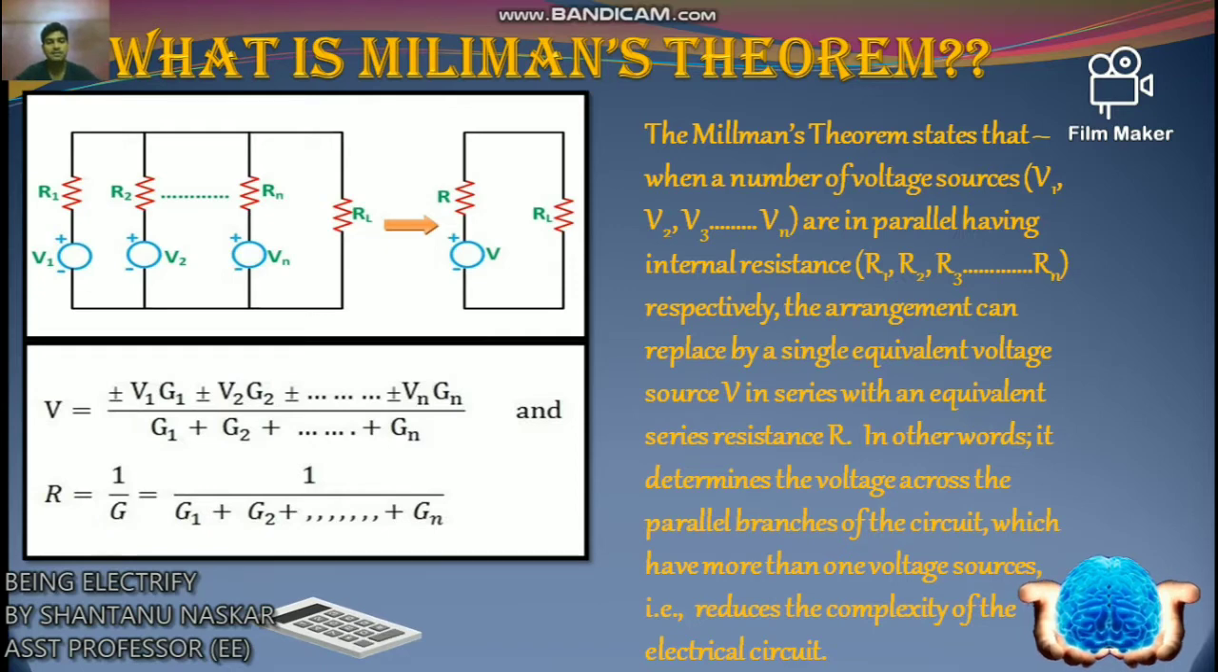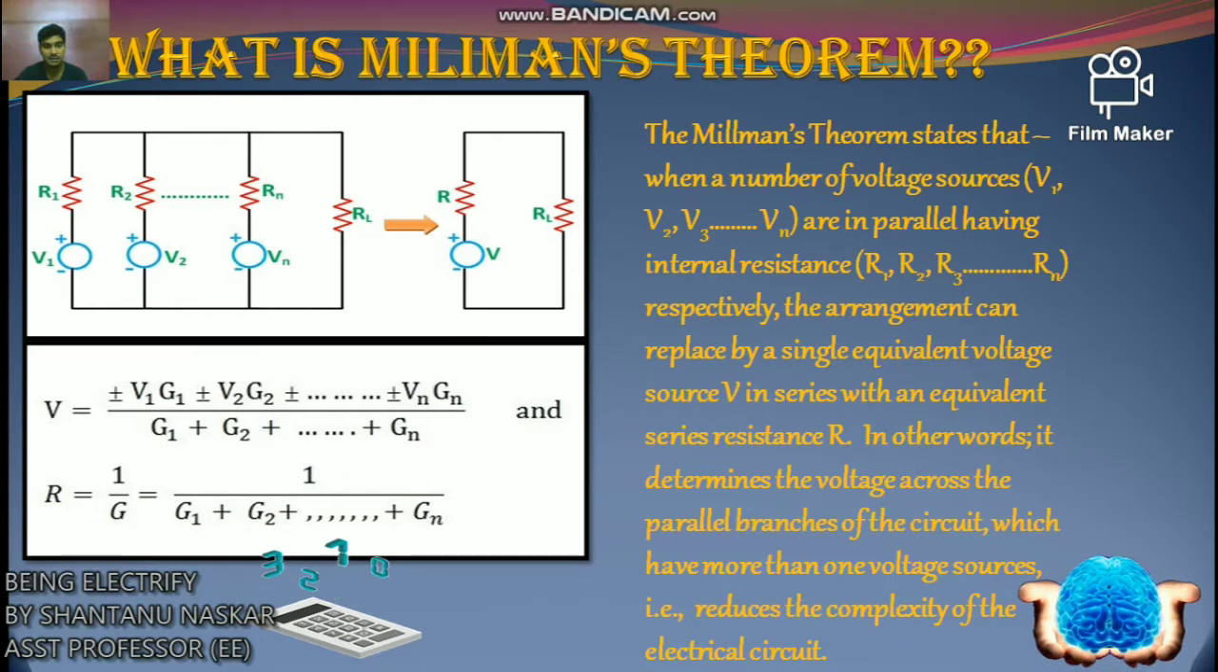This theorem is given by Jacob Millman, which I have already said. The utility of Millman's theorem is that a number of parallel voltage sources can be reduced to one equivalent source. It is applicable only to solve parallel branches with one resistance connected to one voltage source or current. It is also used in solving networks having an unbalanced bridge circuit.